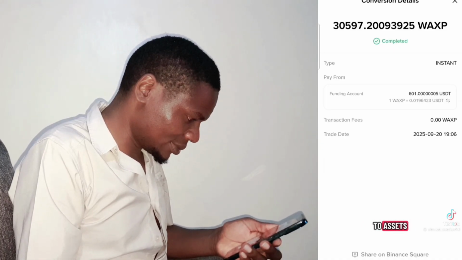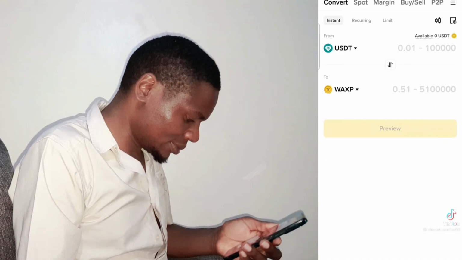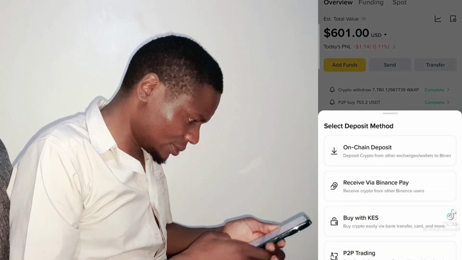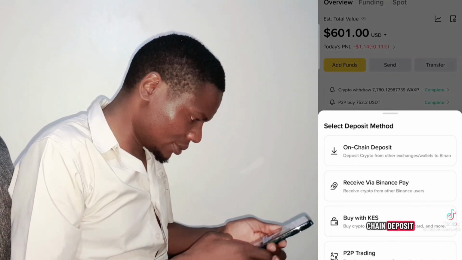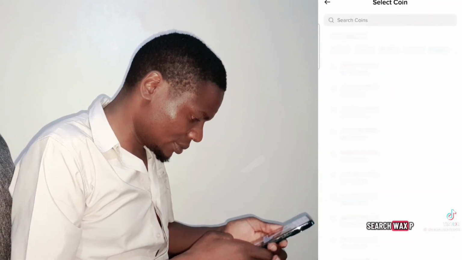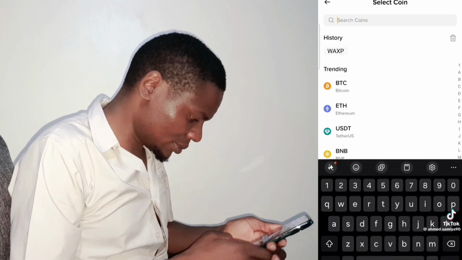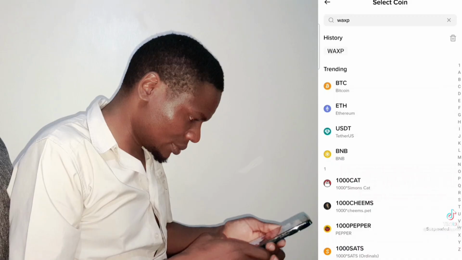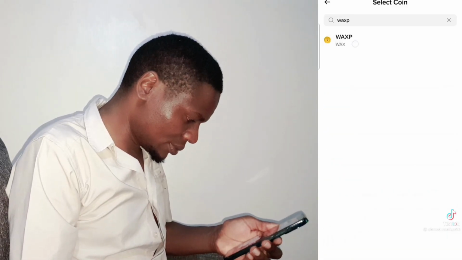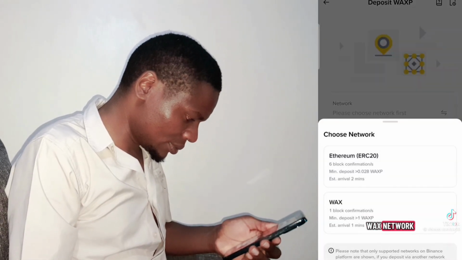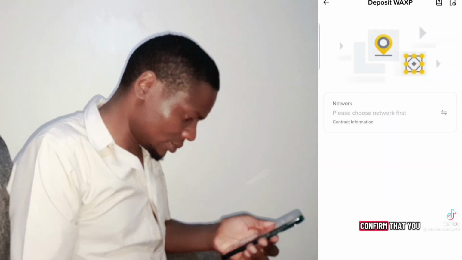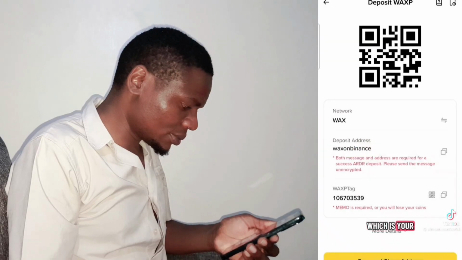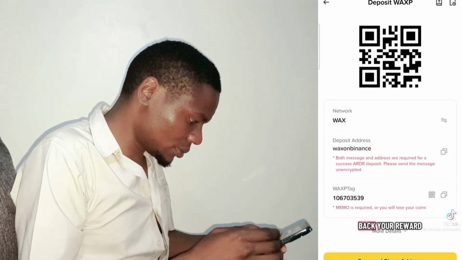Now go back to Assets, select Add Funds, then click on Chain Deposit. Search WAXP, and choose the WAX network. Confirm that you have read the terms. Copy the WAXP tag, which is your memo, because that is what is used to send back your reward.